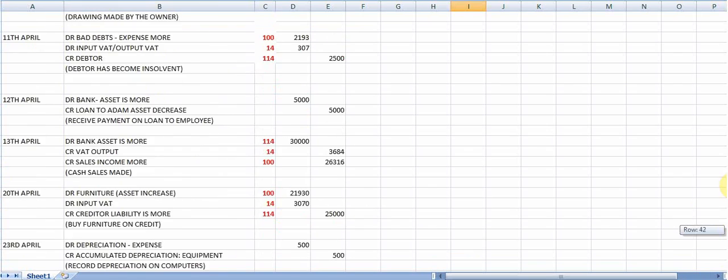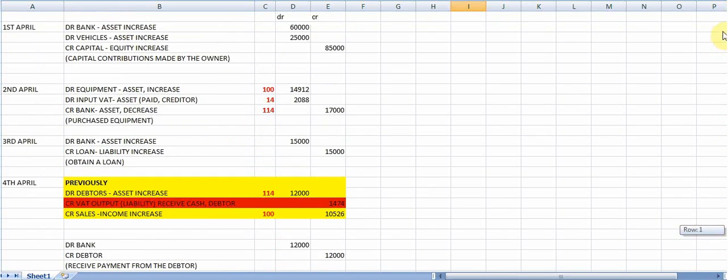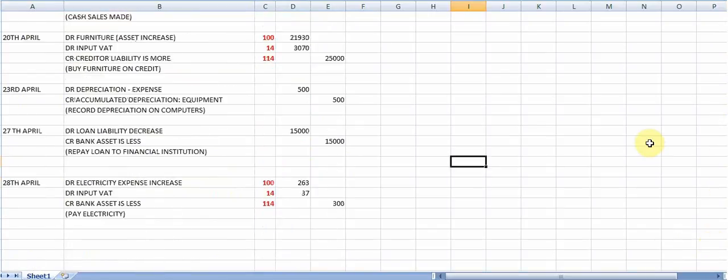I hope that this video has helped you a little bit more to understand that and the entries to be made for that when we have different transactions that take place.